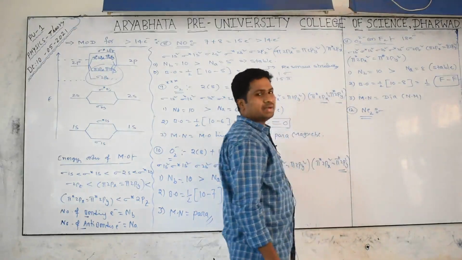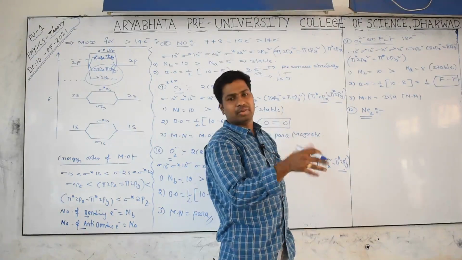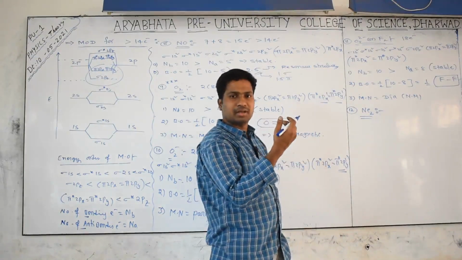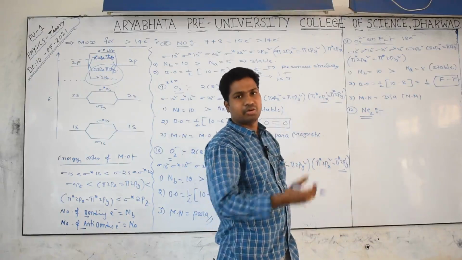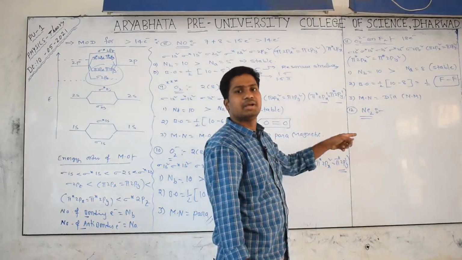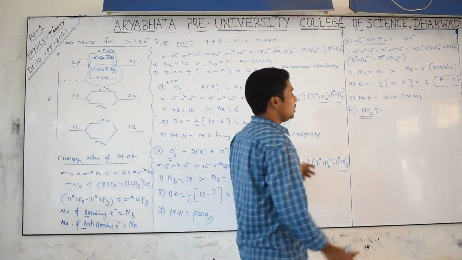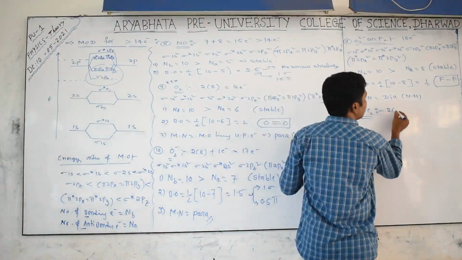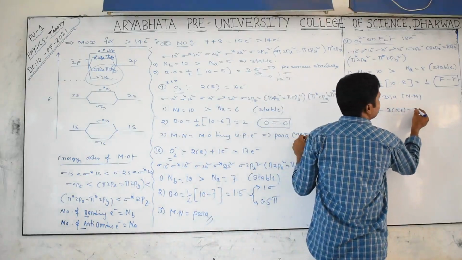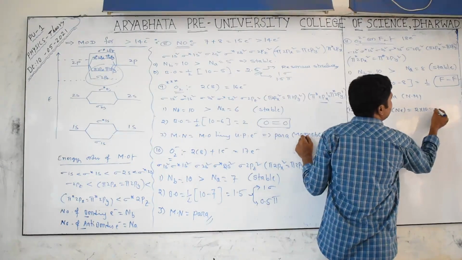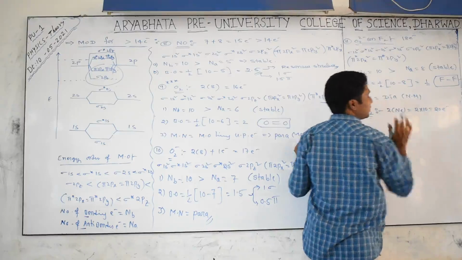By seeing it we can tell it can't exist, and it is a non-magnetic substance as well as an unstable particle, bond order will become 0. Why? Because neon is an inert gas, it should not combine with one more neon because it is already stable. Anyway, 2 neons will be there. 2 neons means 2 tens, how many electrons? 20 electrons. The diagram is sufficient.